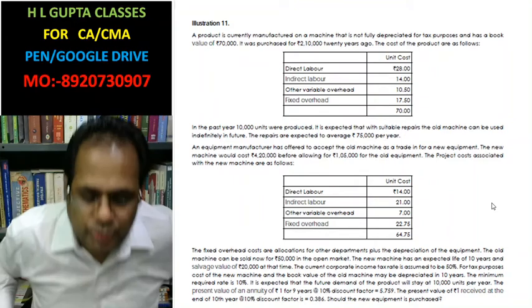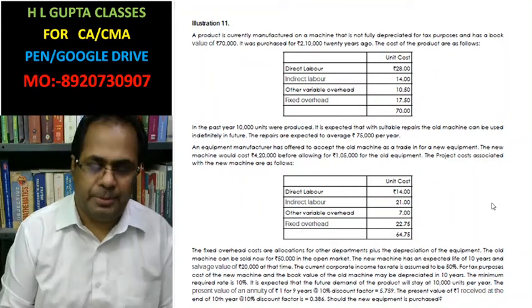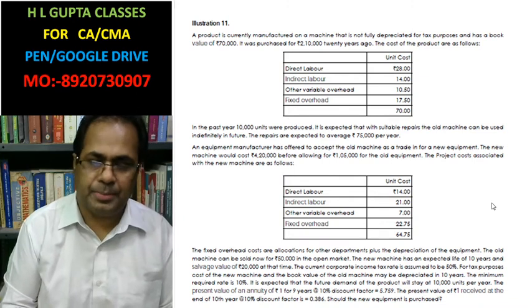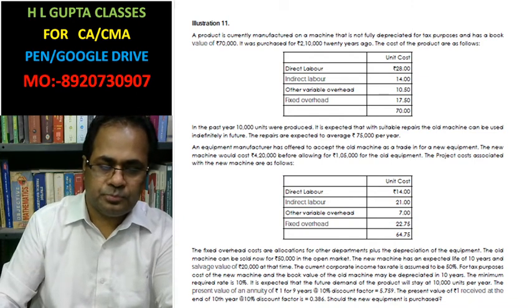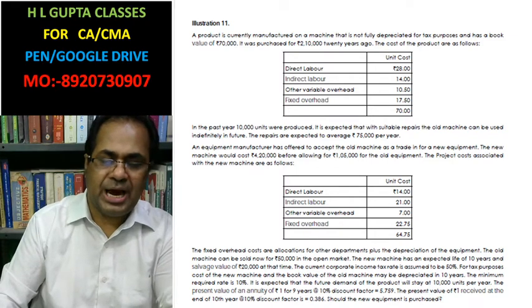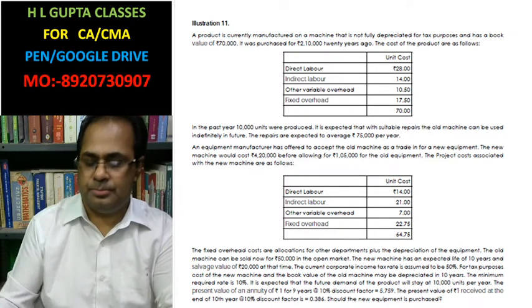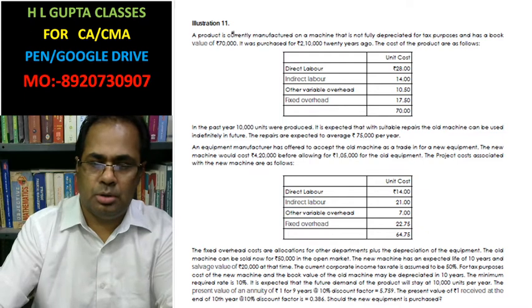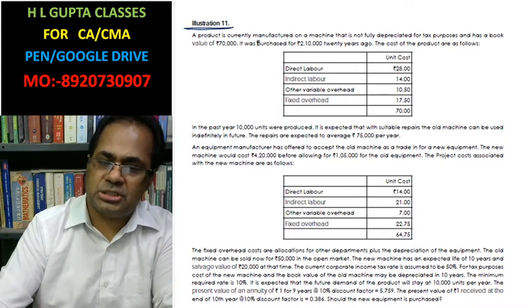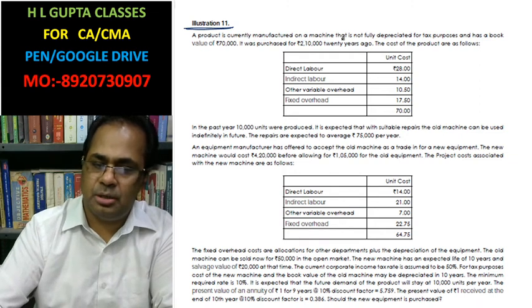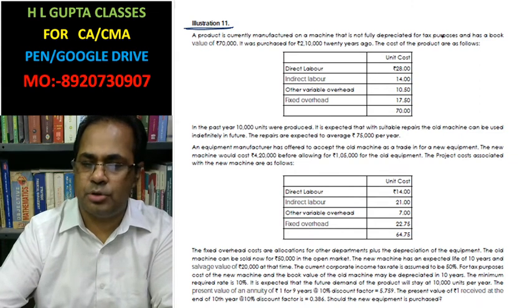Hello friends, I am going to start at illustration number 11 of CMA Final SFM Capital Budgeting. Please read the question here. This question has been asked in all professional exams. Illustration number 11. A product is currently manufactured on a machine that is not fully depreciated for tax purposes.